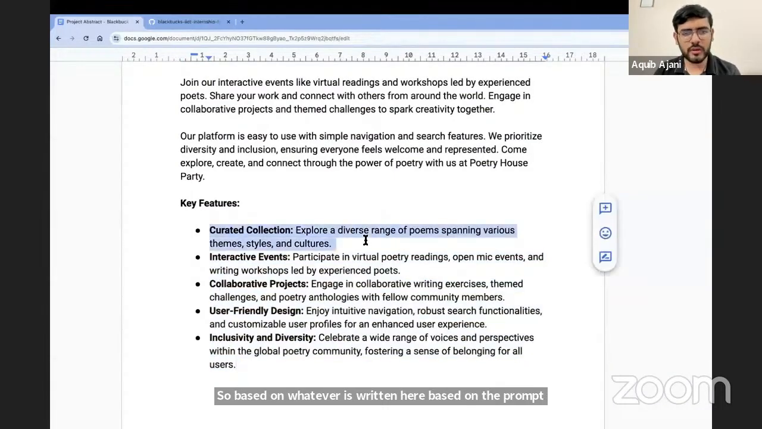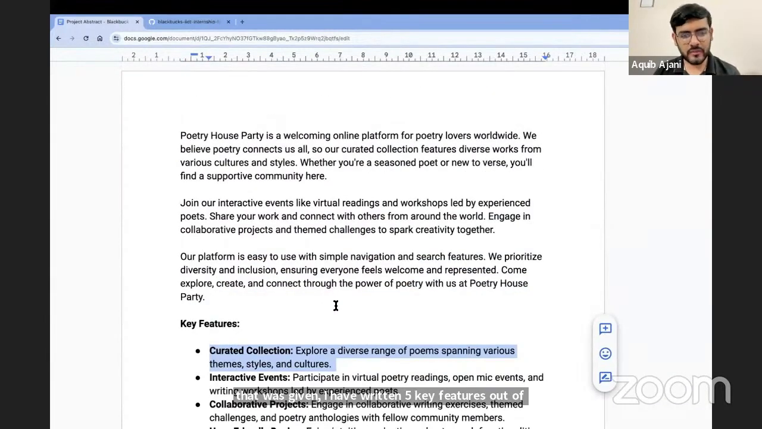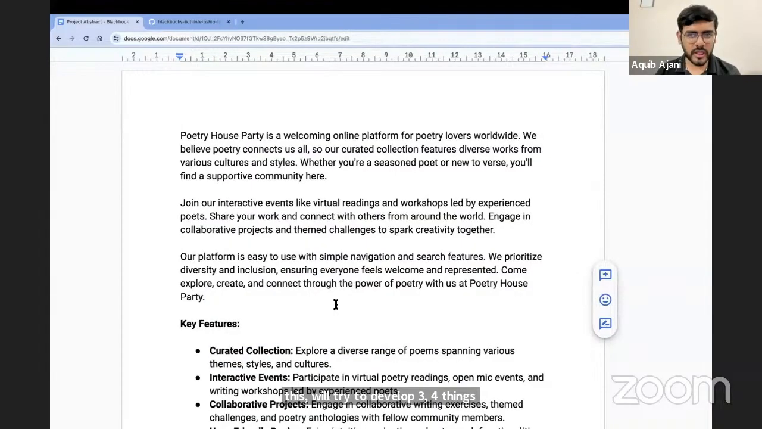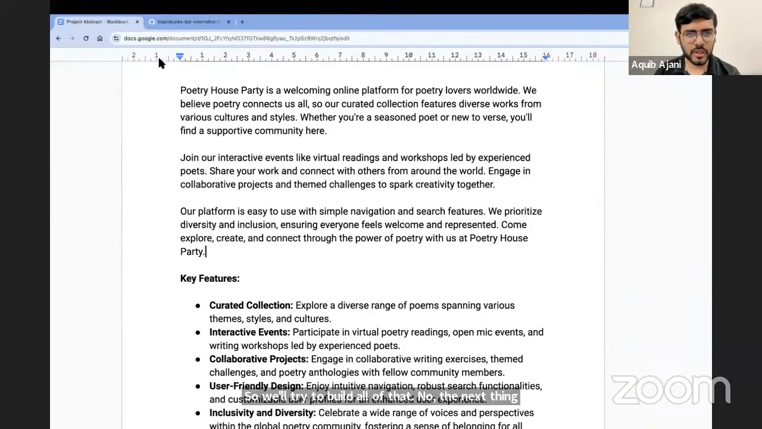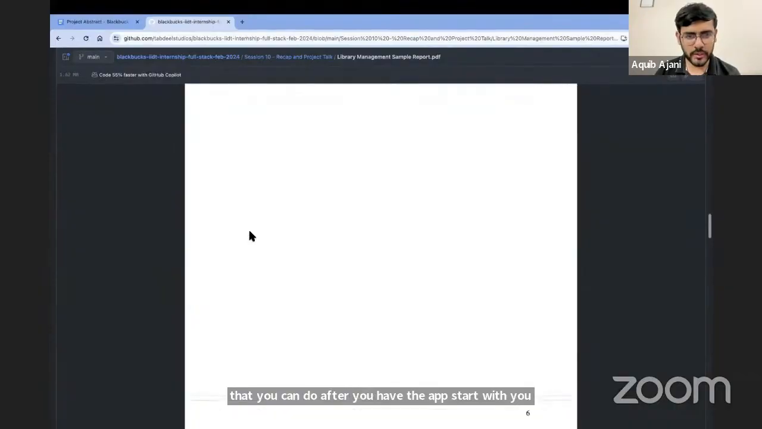Out of this, we'll try to develop 3, 4 things. Like we'll create the event landing page, we'll create a database, and we'll try to create a backend for managing these events, like hide an event, show an event, that kind of stuff. So we'll try to build all of that. Now, the next thing that you can do after you have the abstract with you is to work on the next 3 sections of the document.